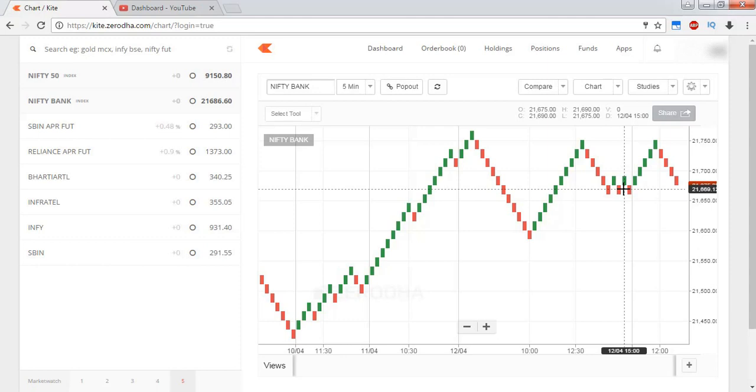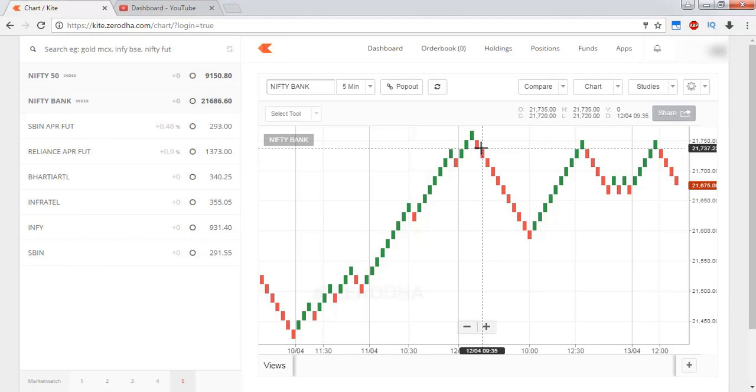So that's the beauty of this particular Renko chart. The losses will be kept very small, whereas the profits, you can make as much profits as they come. So that's the beauty of this Renko chart strategy. I hope you will like this strategy.